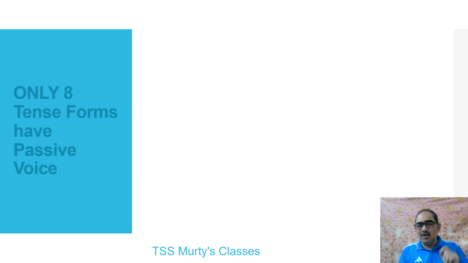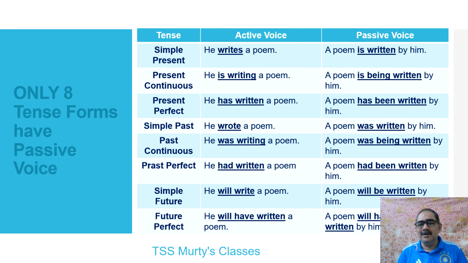Here it is. Only 8 tense forms have passive voice, while active voice is there for all 12 tense forms. Okay, so here is your table, which very clearly shows what the sentence in active voice is and what the sentence in passive voice is. Since it's covering, I'm going to shut my video for a few seconds whenever I come to that particular point. So you can see if I take simple present tense, he writes a poem. Passive voice of it is adding is.